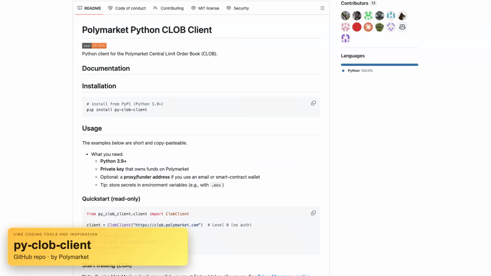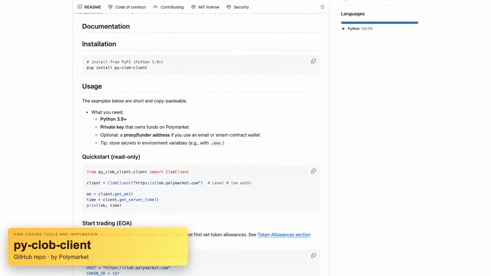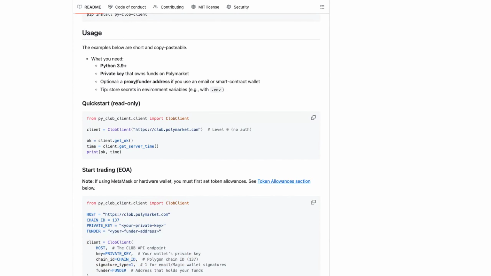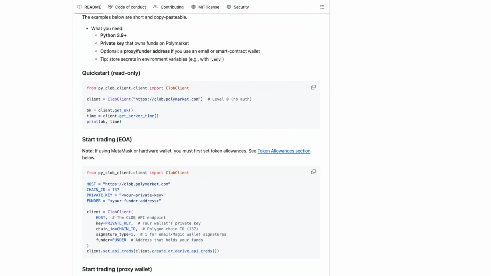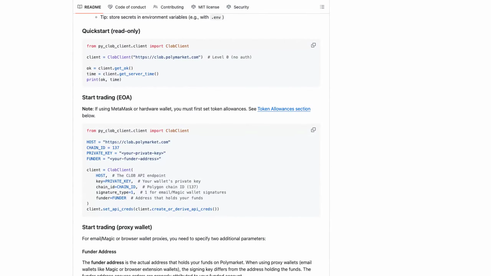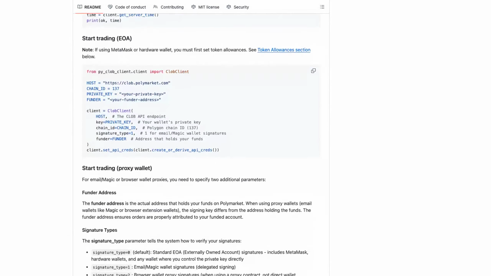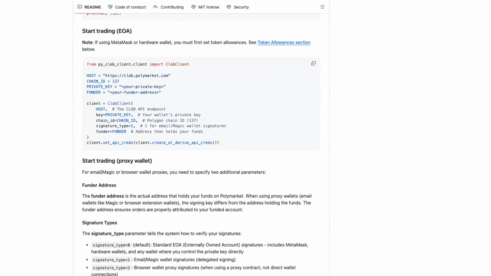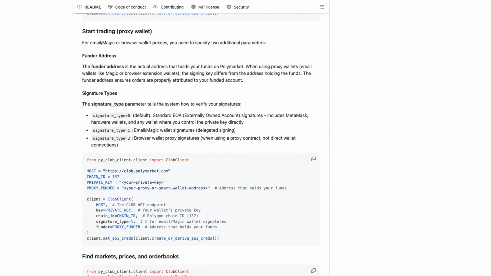Py-clob-client lets you trade against Polymarket's order book from Python instead of clicking around the site. The workflow is pretty operator-friendly. You can start read-only to pull markets, prices, and order books, then switch to a funded wallet and submit either dollar-size market buys or share-based limit orders. What makes it feel practical is that it handles both a normal wallet and a proxy setup, but you still need the private key that controls funds.